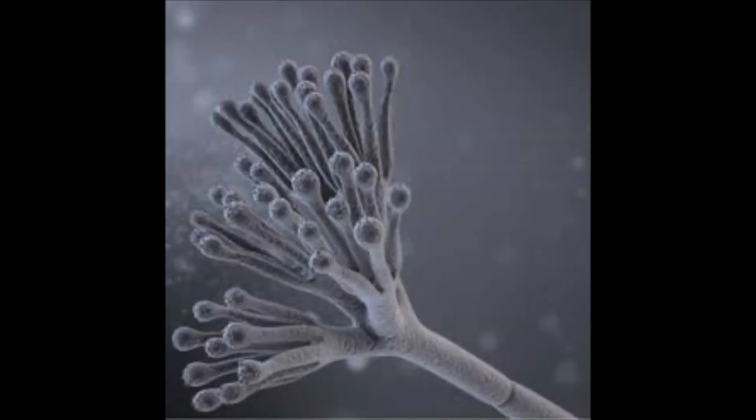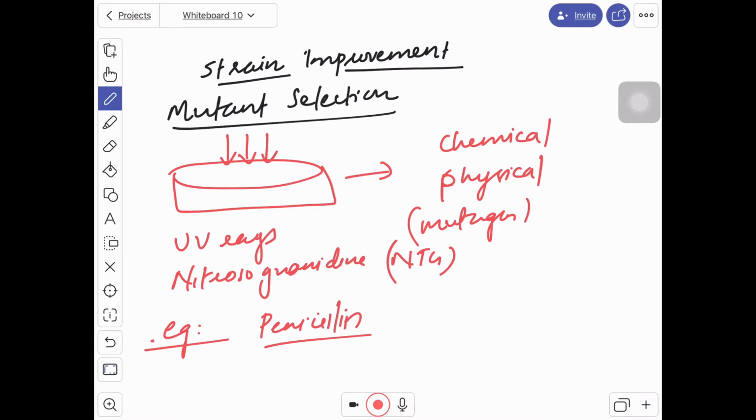One of the classical examples of strain improvement using this methodology is production of the antibiotic penicillin. Several successive mutations were necessary to develop a strain of Penicillium chrysogenum capable of producing nearly 100 times the concentration of penicillin produced by the original strain Penicillium notatum. Penicillium notatum is the microorganism which produces penicillin, which was mutated several times to get a new improved variety, that is Penicillium chrysogenum.